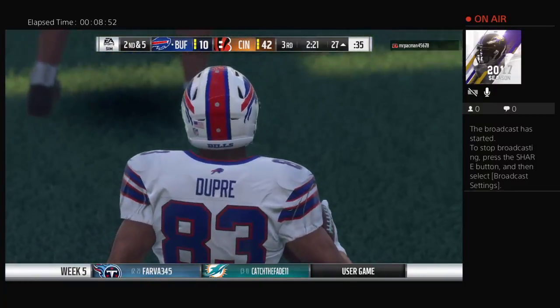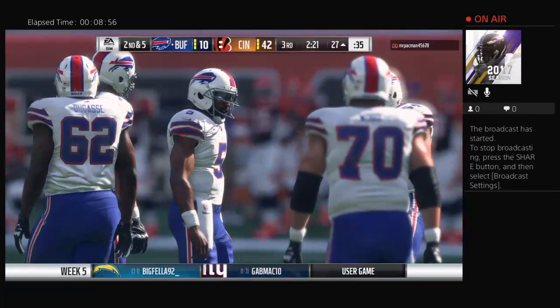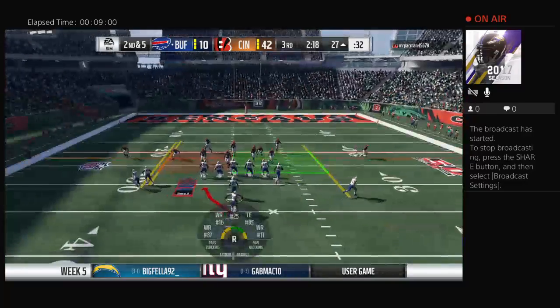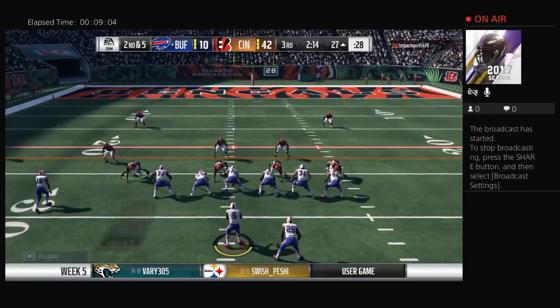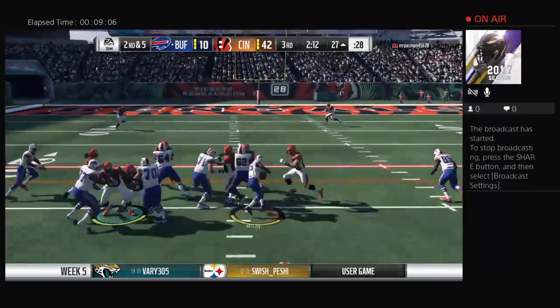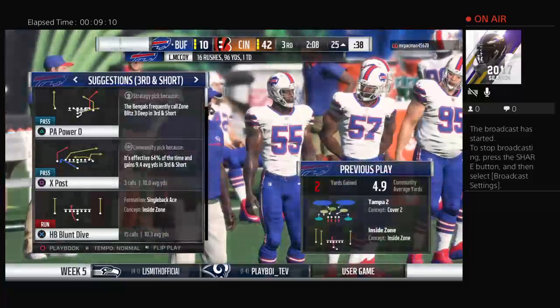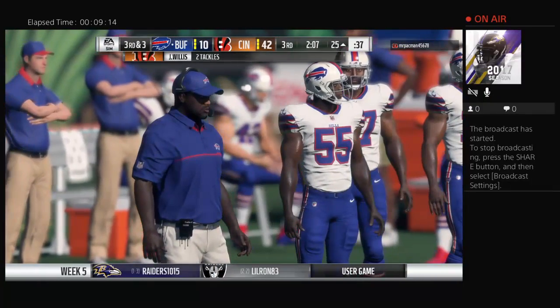Well, this is how you shake the thoughts of that interception on the last drive. You come out and start this one 4 for 4. And watching him throw it around with that type of confidence reminds me of a guy I played with way back when who told me, I don't care if I throw 10 interceptions in a row, I'm going to stay confident and keep flinging it. I just figured there's something wrong with the football. Down to the 25. It'll be a pickup of a couple, and it leaves him with a 3rd and 3.